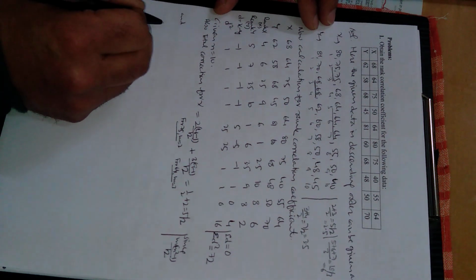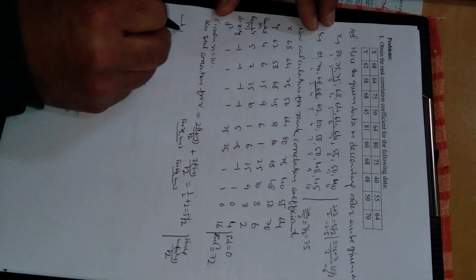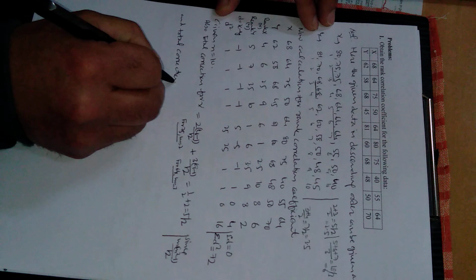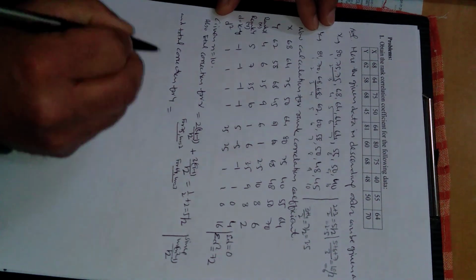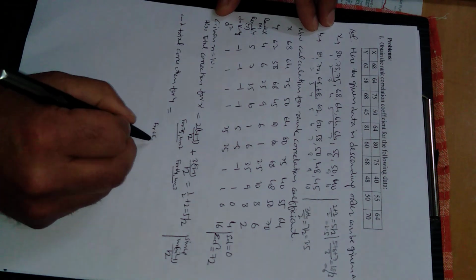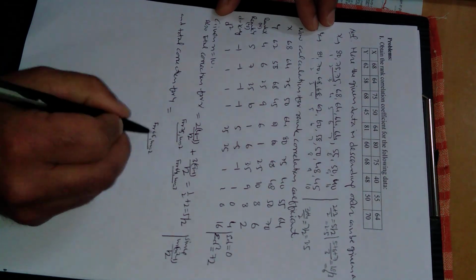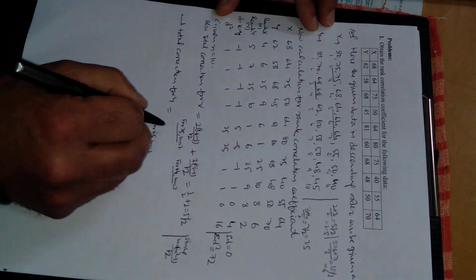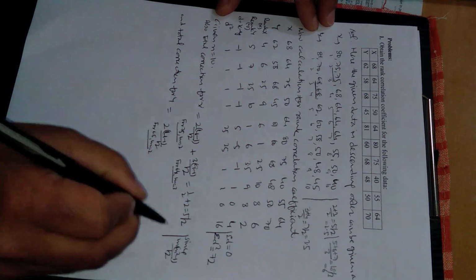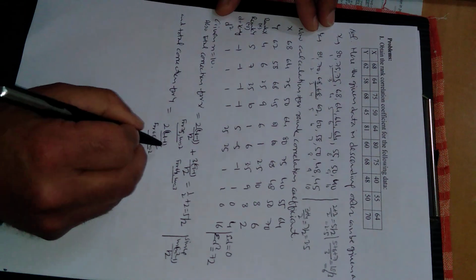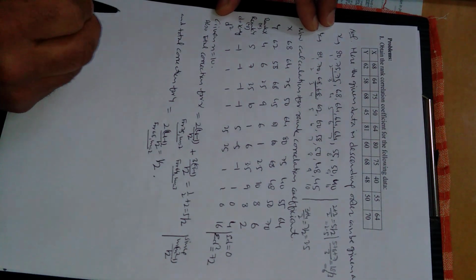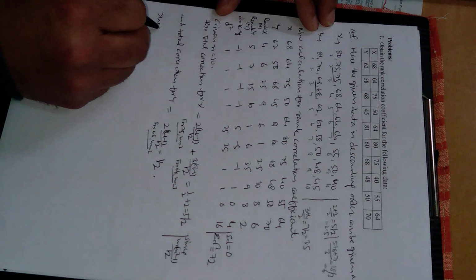And total correction for y. Here the repeated value is only 68. For 68, m is equal to 2 because 68 is getting repeated 2 times. So this is 2, 4 minus 1 divided by 12 because of this formula, and this will come out to be half.